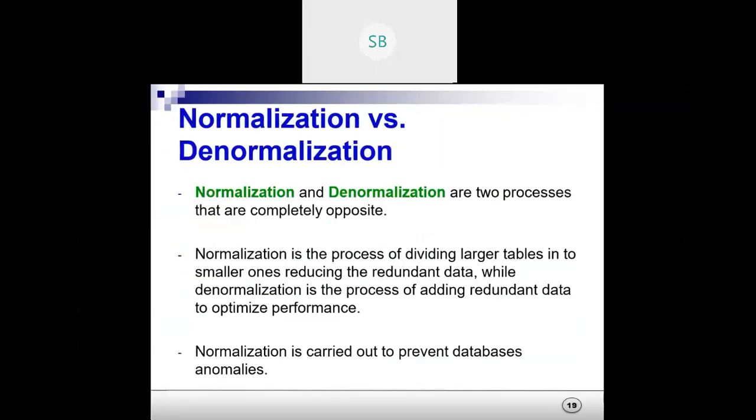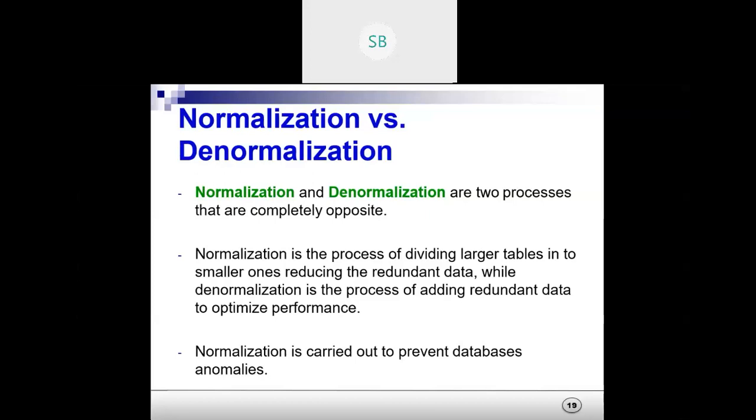Now let's see the difference between normalization and denormalization. Normalization and denormalization are two processes that are completely opposite. Do you agree? Normalization is like converting a complex structure into a simple structure, and denormalization is converting back to complex structures. Normalization is a process of dividing larger tables into smaller ones, reducing the redundant data, while denormalization is a process of adding redundant data to optimize the performance.